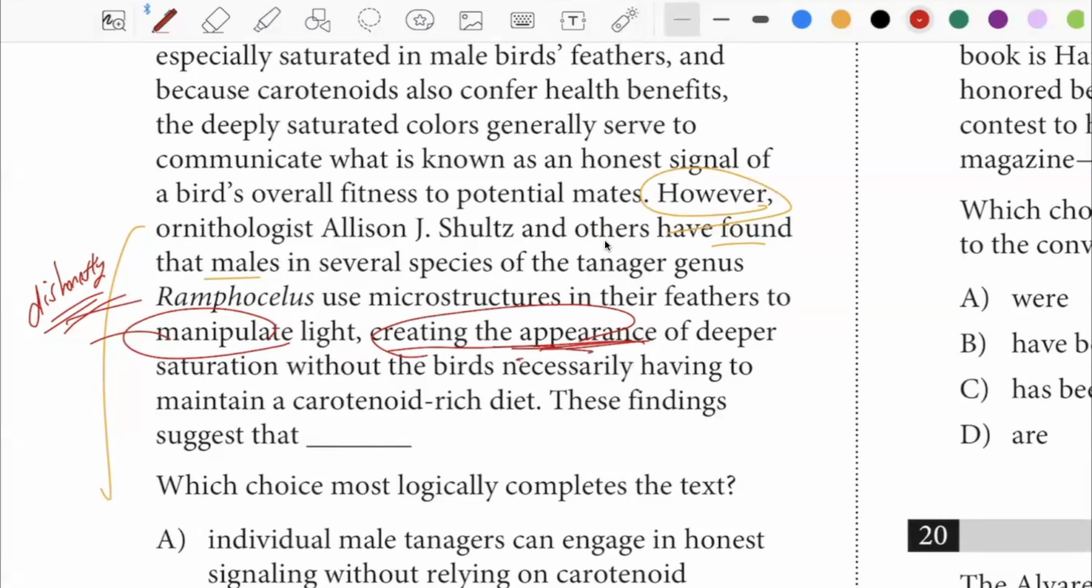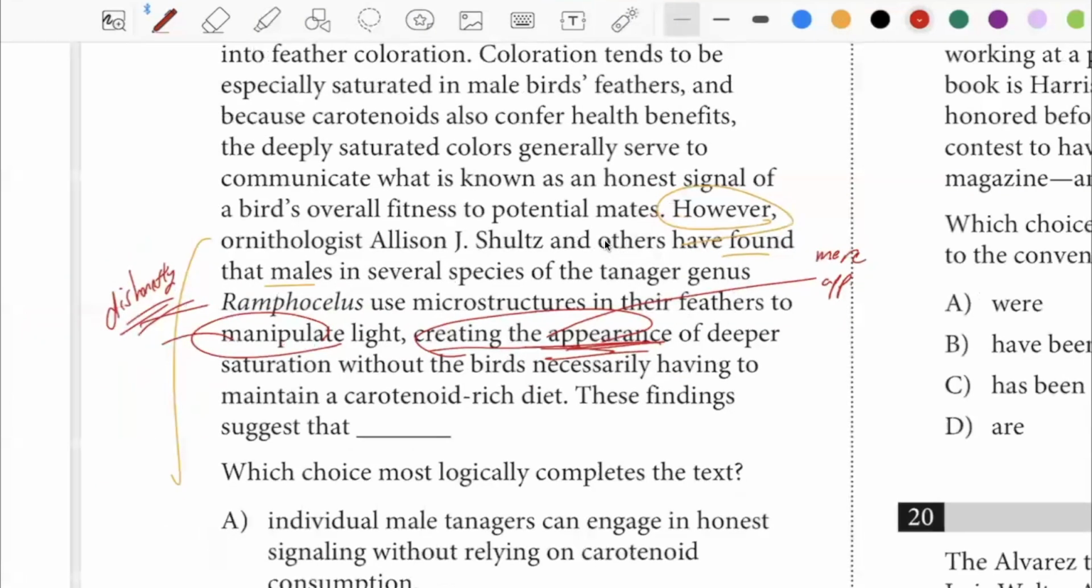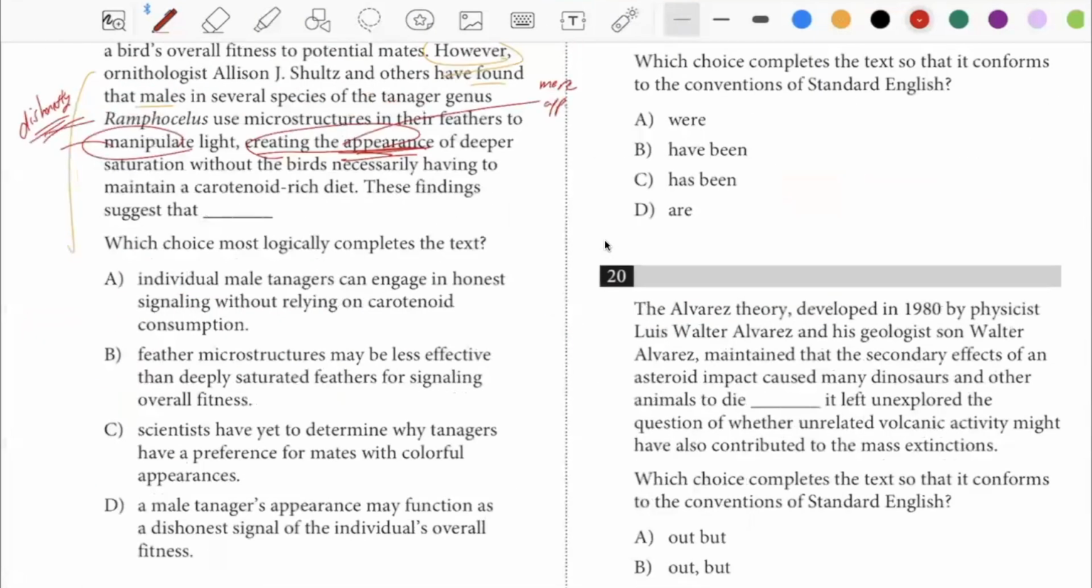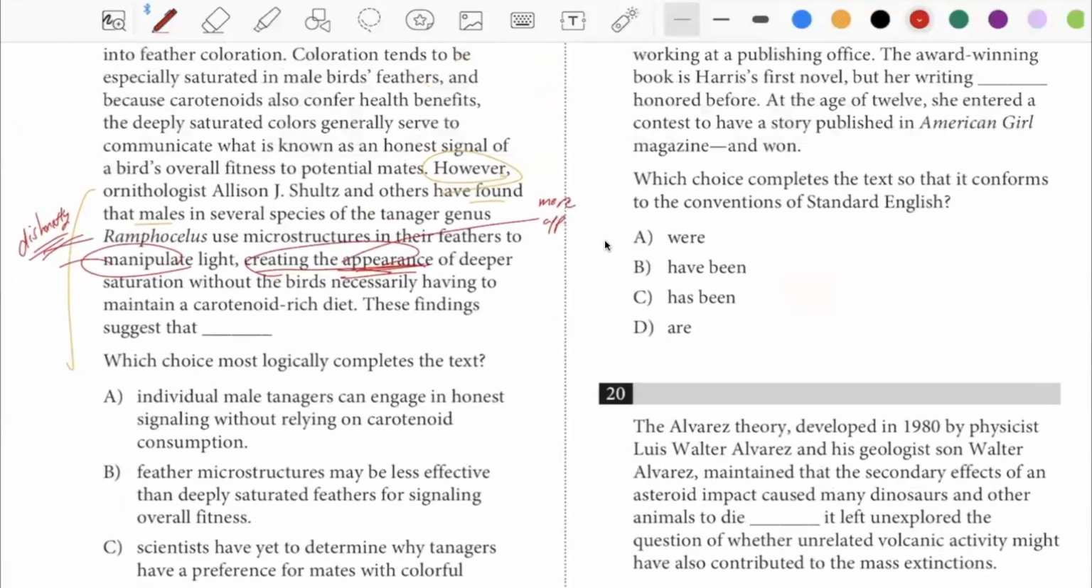So the word that's omitted here is the word mere. Creates the mere appearance. And that's it. It's only the appearance. It's not actually the case. It only appears that way. So what does this imply? A dishonest signal. All right.